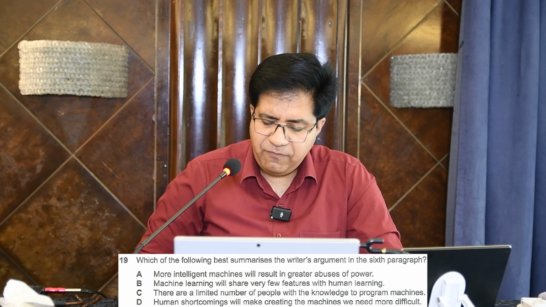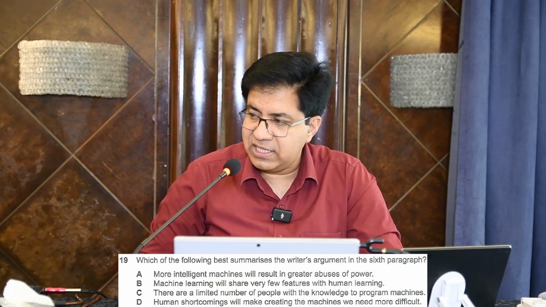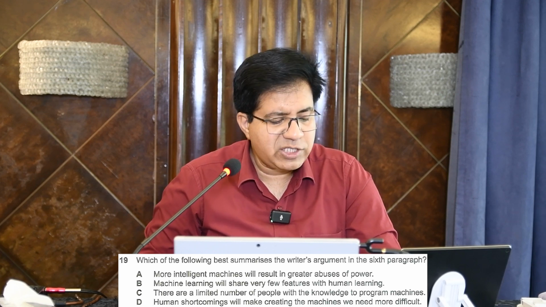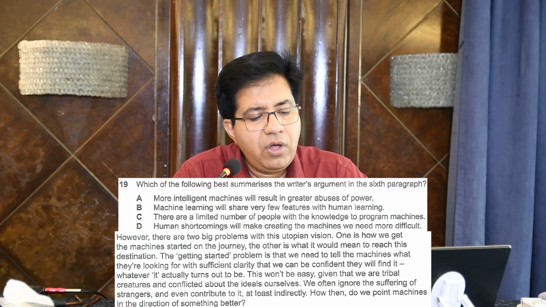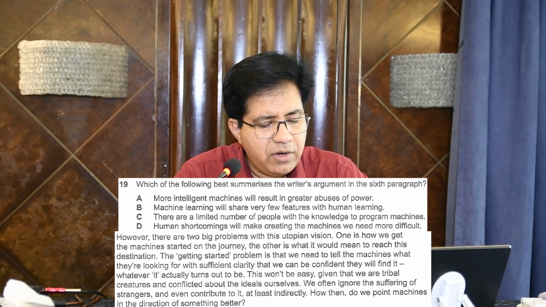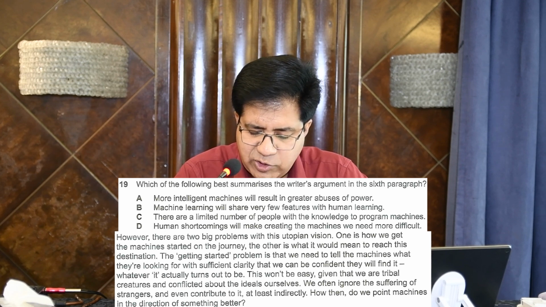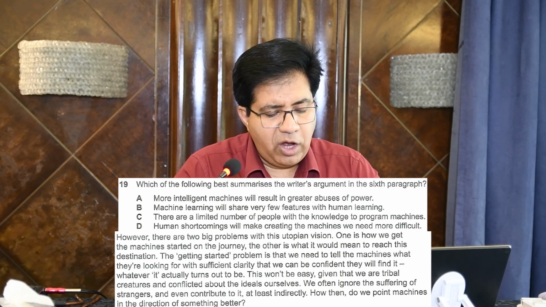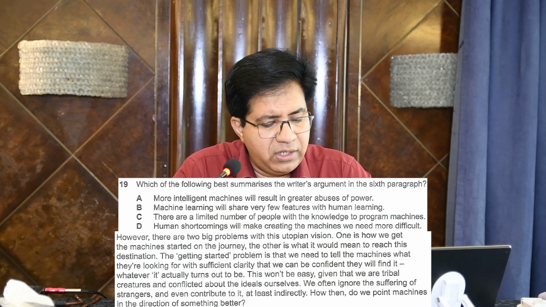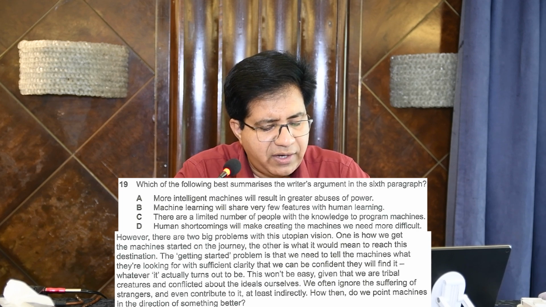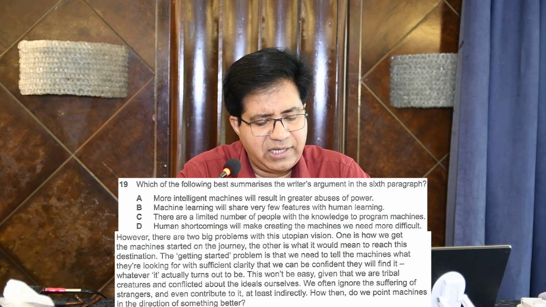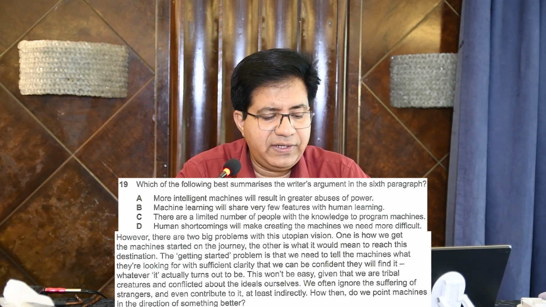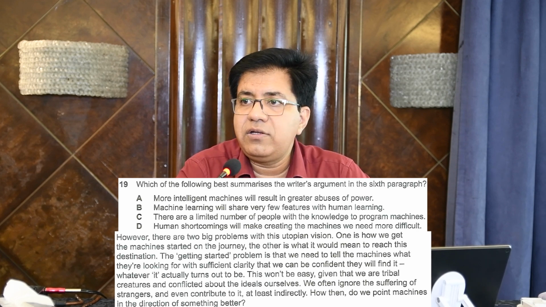Question number 19. Which of the following best summarizes the writer's argument in the 6th paragraph? Now 6th paragraph is the second paragraph on second page. Writer's argument in the 6th paragraph. Alright, now please come to second paragraph on second page, and we just started from third last line. Okay, let's read it from third line after full stop. The getting started, got it?